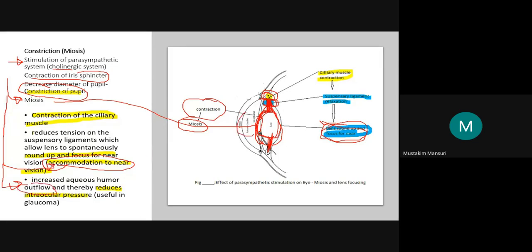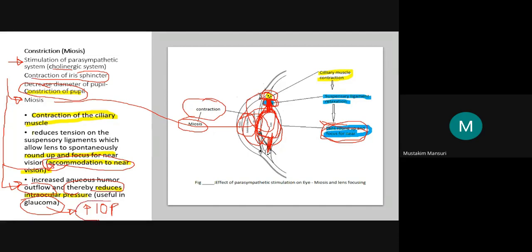This is the aqueous chamber, allowing the outflow of this aqueous humor, and that is why it reduces the intraocular pressure. If you are aware, glaucoma is one of the diseases related to increased intraocular pressure, also denoted as IOP.